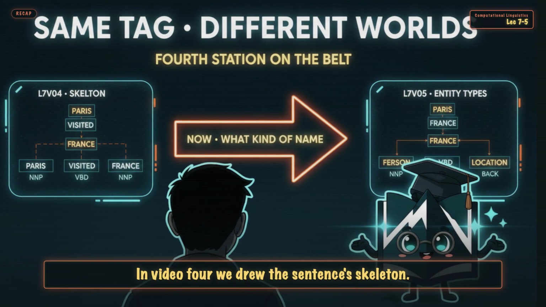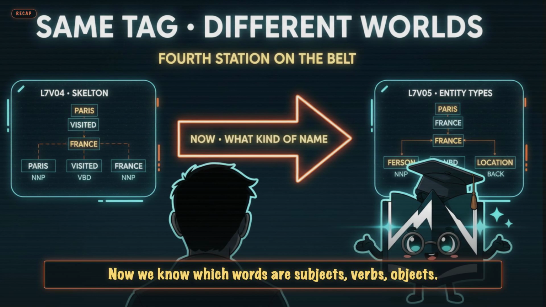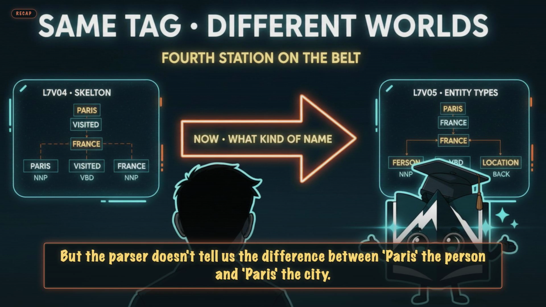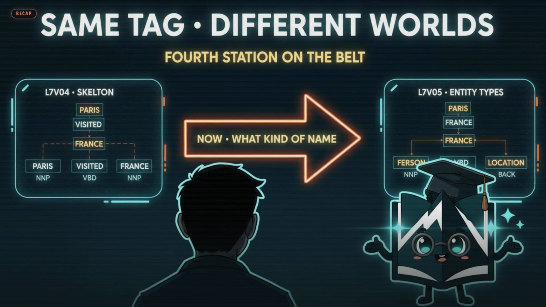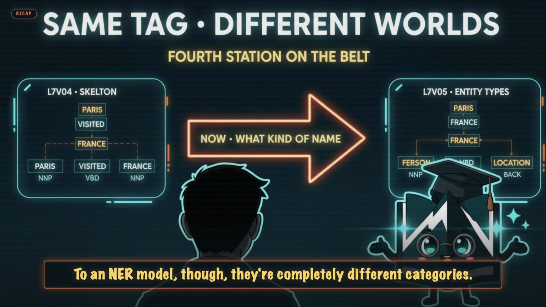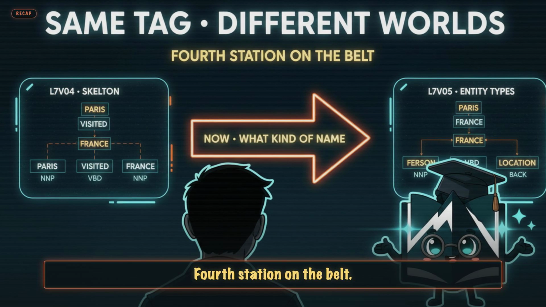In video 4, we drew the sentence's skeleton. Now we know which words are subjects, verbs, objects. Great, but the parser doesn't tell us the difference between Paris the person and Paris the city. Both are NNP, proper noun. Both play the same syntactic role. To an NER model though, they're completely different categories. 4th station on the belt.